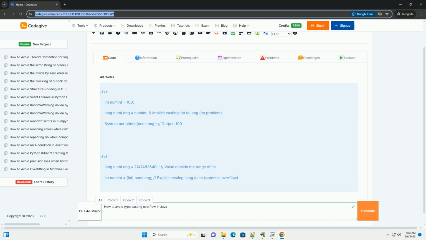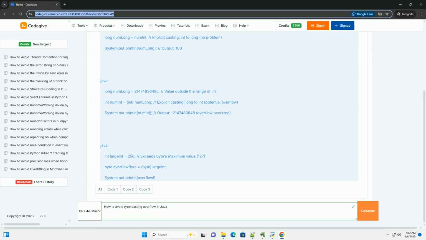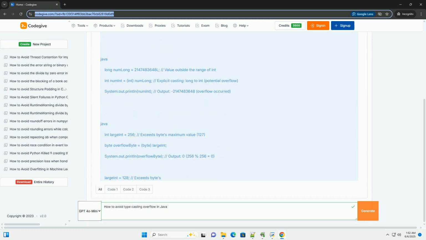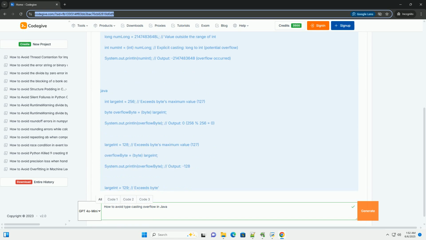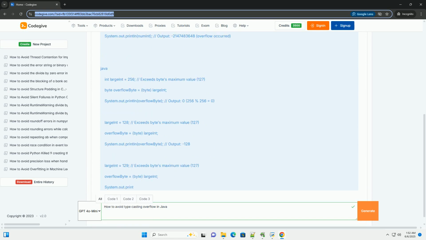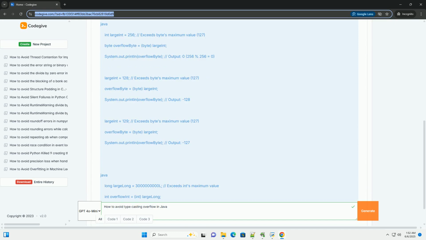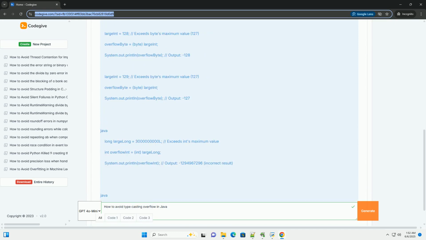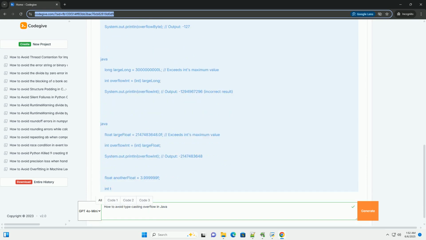Avoiding typecasting overflow in Java, a comprehensive guide. Typecasting in Java, while a powerful tool, can lead to unexpected behavior and data loss if not handled carefully. One of the most common pitfalls is overflow, which occurs when you try to convert a larger data type to a smaller one, and the value exceeds the capacity of the target type.